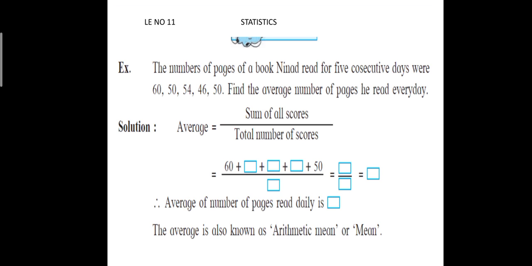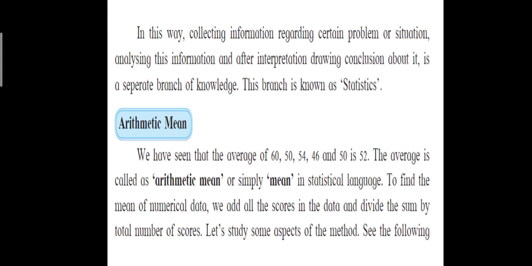Now in this way, collecting information regarding a certain problem or situation, analyzing this information, and after interpretation, drawing a conclusion about it is a separate branch of knowledge, and this branch is known as statistics. So what does collecting information mean? Suppose they are finding out the monthly average temperature.